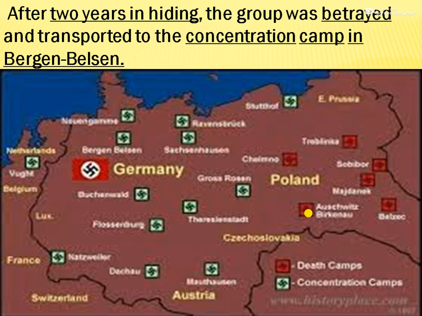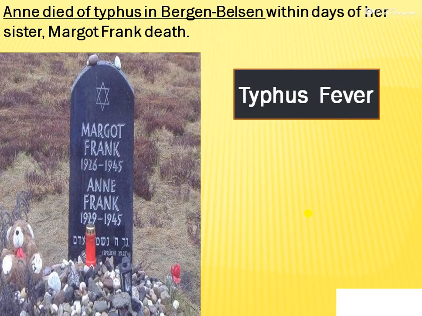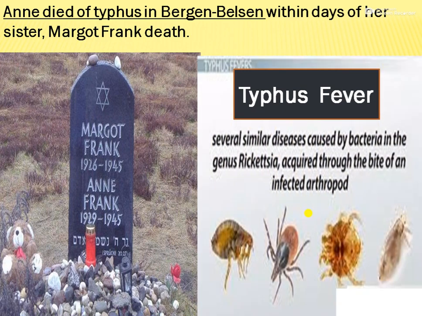So after 2 years in hiding, unfortunately, they were betrayed by some people and they were caught by the German soldiers and put in the concentration camp. The one I have circled is the Bergen-Belsen concentration camp. And what happened in Bergen-Belsen? Unfortunately, Anne died of typhus in Bergen-Belsen within days of her sister Margot Frank's death.